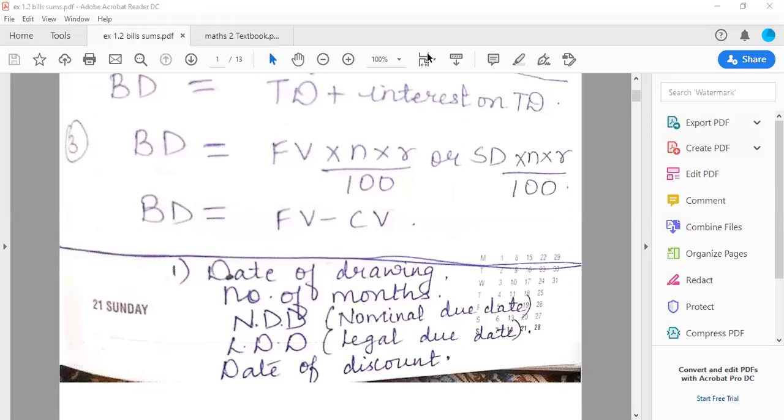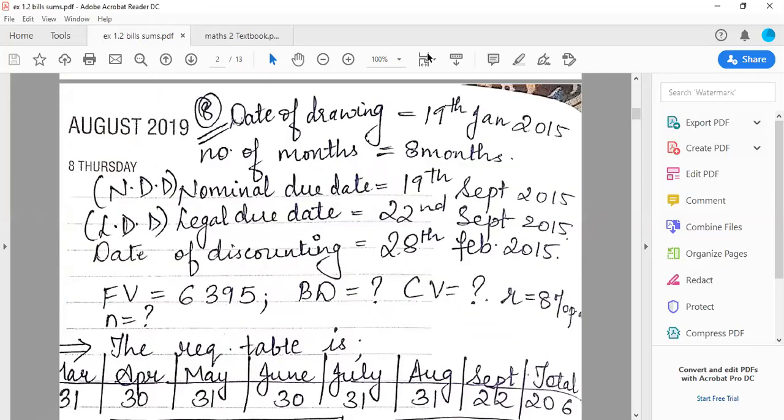So starting with sum number 8. So the solution goes like this. Date of drawing. I told you we need to prepare those 5 things in advance first. So the date of drawing is 19 Jan 2015. Also class, pay attention to the year. Leap year has one extra day in February. So keep that in mind when you do the sum.